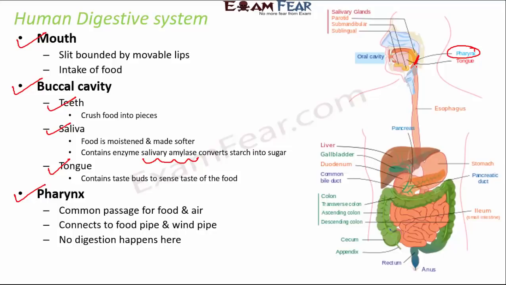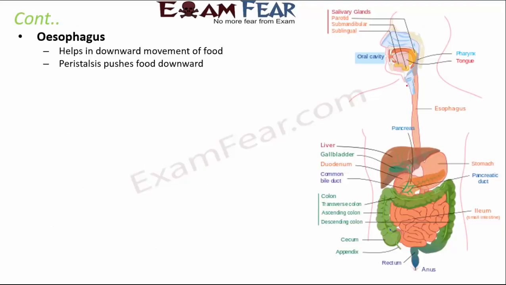So basically from the pharynx, there are 2 parts. If it is food, then it goes to the food pipe. If it is air coming through nostrils, then it goes to the wind-pipe. As you can see here, this is the food pipe, and this one is the wind-pipe, the sky blue color one. Okay, and then esophagus. So esophagus is the food pipe. As you see here, this is the food pipe and it helps in downward movement of the food.